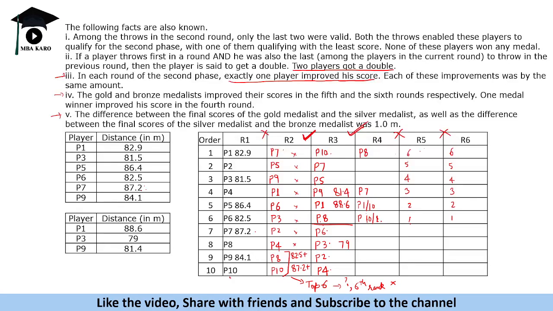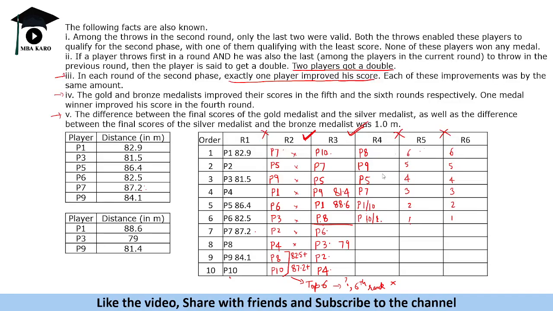P1 has scored better, so P1 first भी हो सकता है, second भी हो सकता है. Then we have P9. Okay, after this it will be P9, and then we have P5. So this is the order in which they will throw: P9, P5, P7. So this is the order in which they will throw. Okay. Now, one more thing that we need to check here is whether it is P1 as the first position or P10 at the first position.